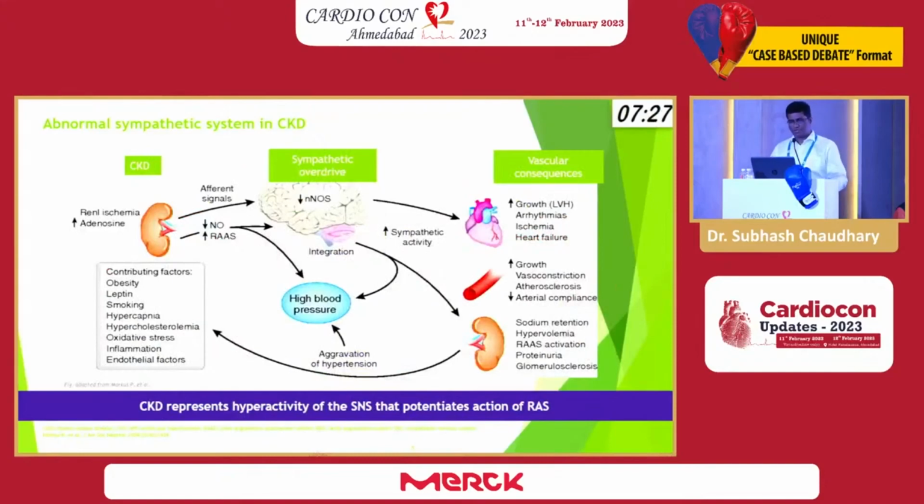In CKD, because of sympathetic overdrive, the patient has high blood pressure leading to vascular consequences. At the heart level, it increases the events of heart failure, ischemia, arrhythmia, and LVH. At the arterial level, it leads to vasoconstriction, increased atherosclerosis, and decreased arterial compliance. At the kidney level, it ultimately leads to sodium retention, hypervolemia, proteinuria, glomerulosclerosis, and increased RAS activation.